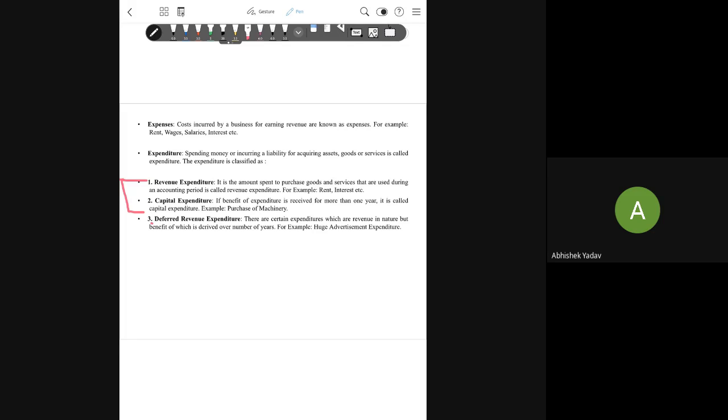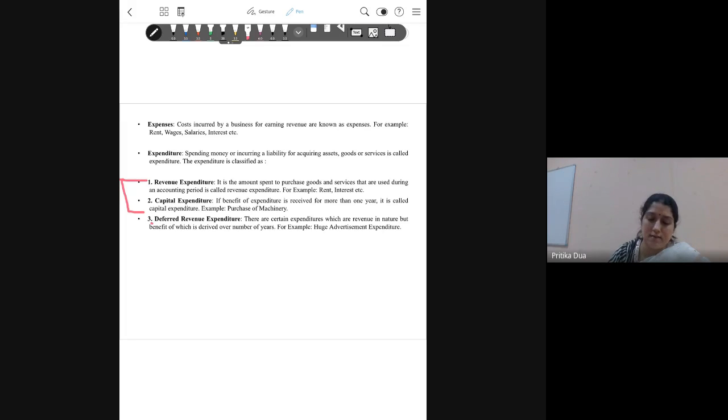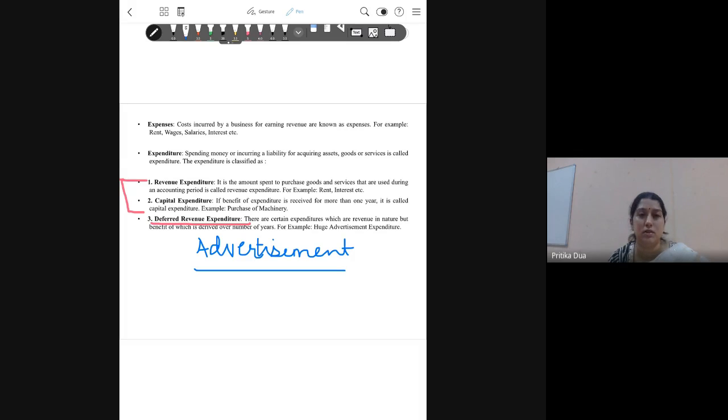Advertisement. Yes, Abhishek rightly said, advertisement is the best example of deferred revenue expenditure. Can anyone explain me how advertisement is deferred revenue? Explanation for this.